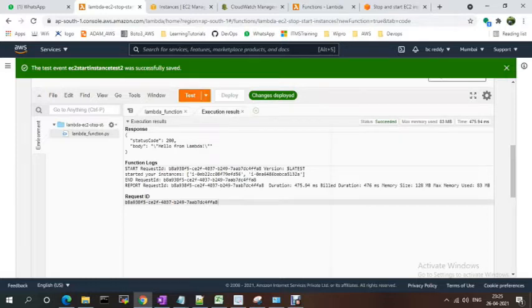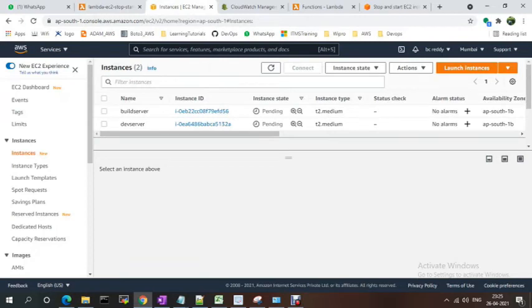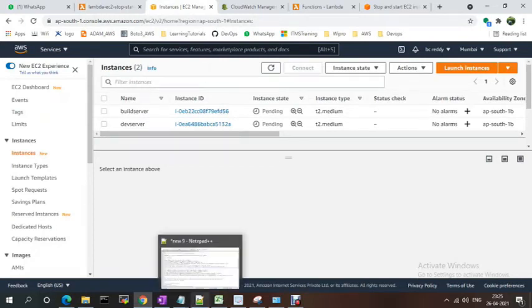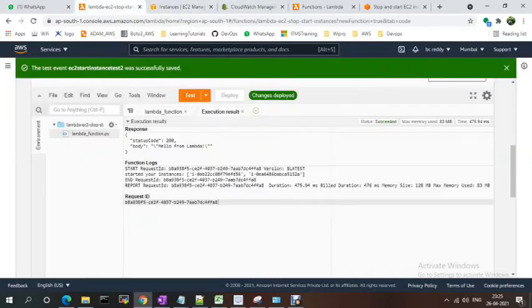It should be success, started request ID. Okay, request, and it should be started. See, now it should be started because previously something happened, a typo. See, now it is running. So like this we can start the instances using Lambda functions.